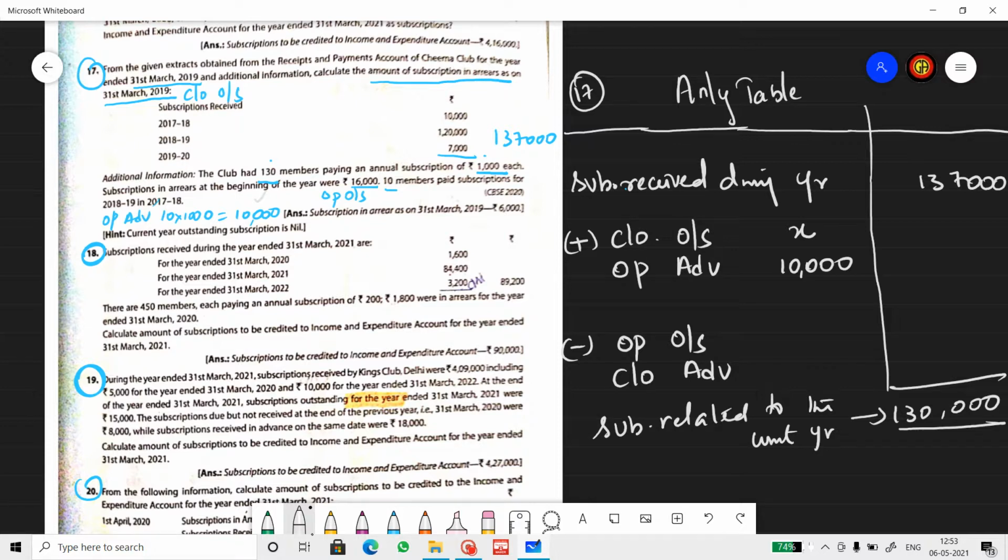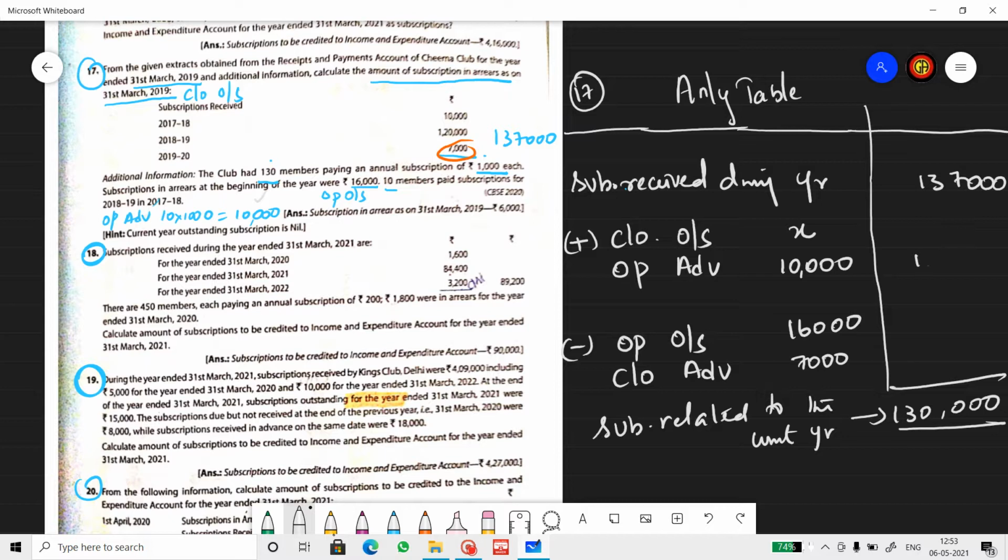And closing advance, that's 7,000. Opening outstanding 16,000. Read the question once again and identify the items and put it in the table. Alright. So here I'm going to get X.